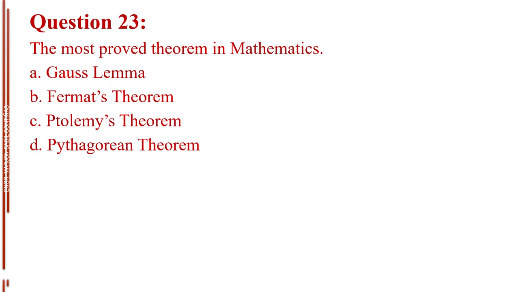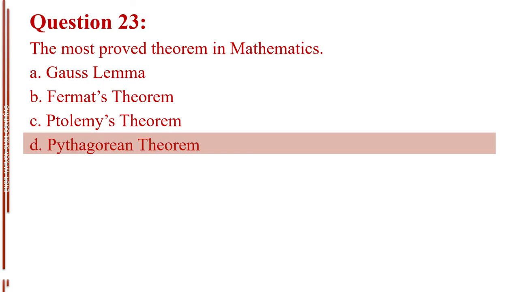Question number 23. The most proved theorem in mathematics. Letter A, Gauss lemma. Letter B, Fermat's theorem. Letter C, Ptolemy's theorem. Letter D, Pythagorean theorem. The answer is letter D, Pythagorean theorem.